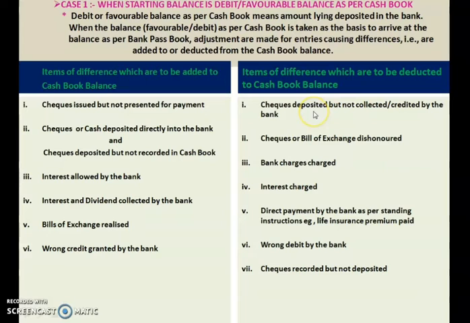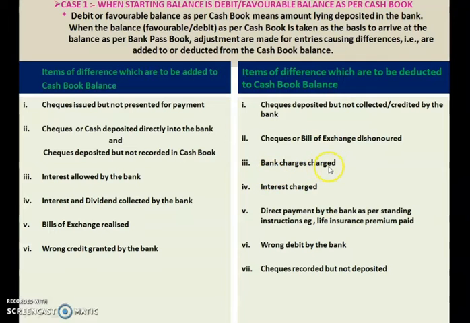When we deposited this check, we made an entry in our cash book bank balance as deposit, but the same was not done in the passbook. So that difference you have to show as a deduction from the cash book balance. Next is check or bills of exchange dishonored. If it is dishonored, then also you have to deduct.